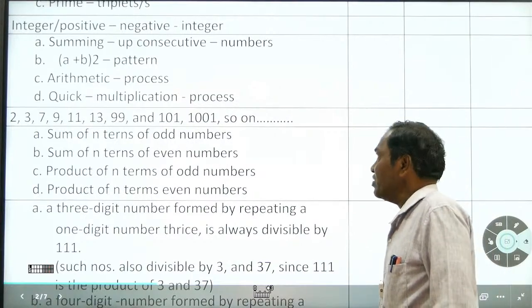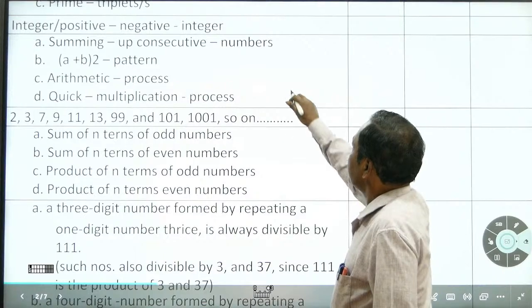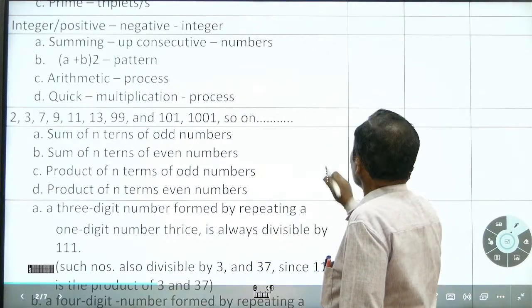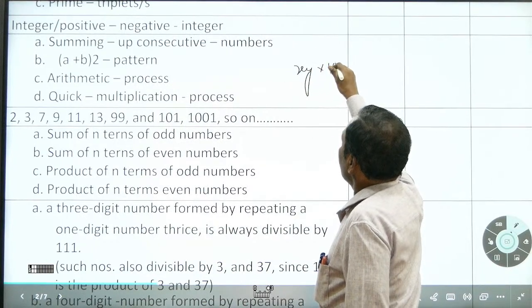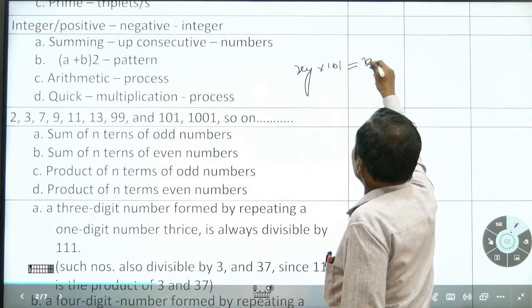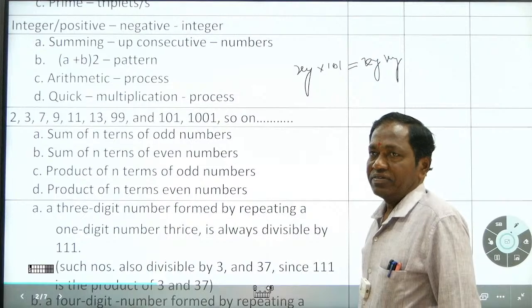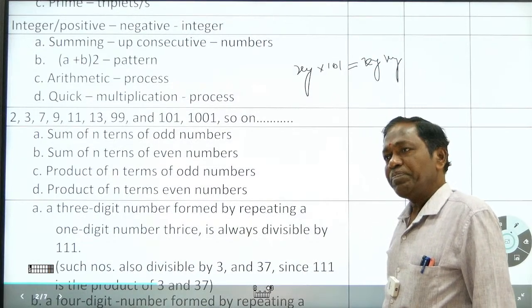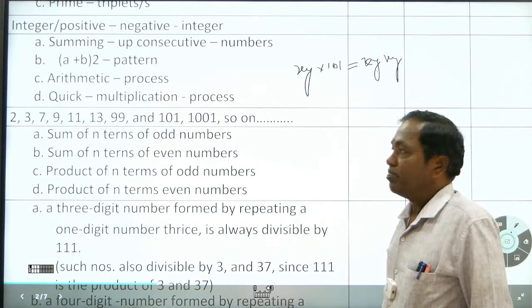101. What happens now? A 2-digit number xy multiplied by 101 gives a result that repeats the 2-digit number.